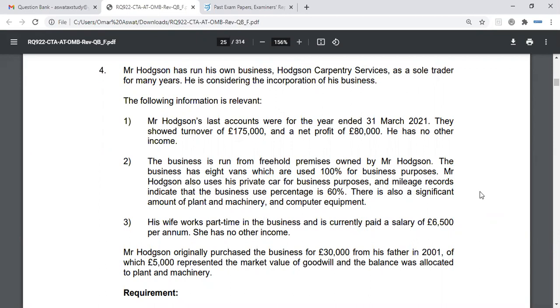What are your thoughts? On the first one? Yeah, what have we got? Wouldn't he retain that income?